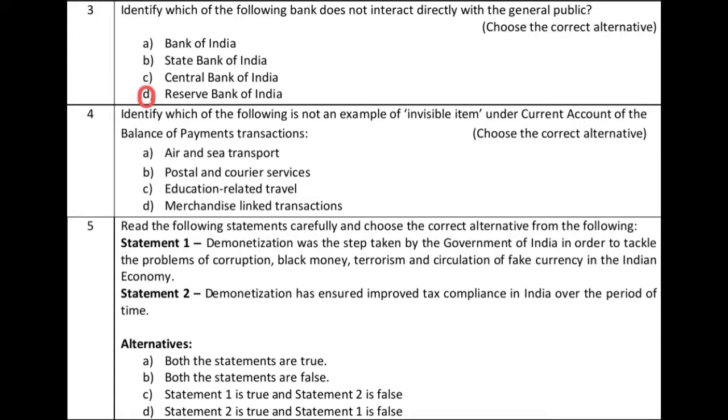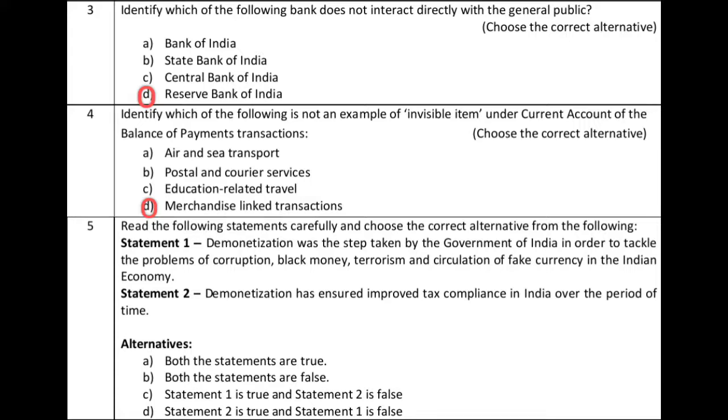Here, there are 4 answers given. Air and sea transport. So, it is an invisible item, air and sea transport, because we have to pay transporting charges. And then postal and courier services, that is also actually an invisible item, and education related travels, these are invisible items. In the question, what they are asking, which is not an example of invisible items? The merchandise linked transaction is not an invisible item. The correct answer is D.